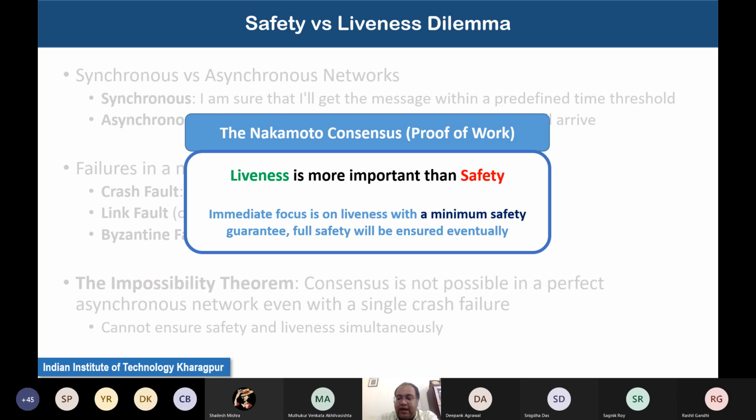from the classical idea of distributed consensus. Again, I am repeating that the classical idea of distributed consensus gave more priority to safety over liveness, whereas Satoshi Nakamoto departed from that basic idea. He said that for maintaining such kind of financial transaction, you give more priority to liveness. That means within a finite duration, you say whether the transaction was successful or not, with a minimum level of security. And the remaining part where you are compromising, we'll take care of it later on. Well, so that was the basic premise behind the design of this proof of work algorithm.